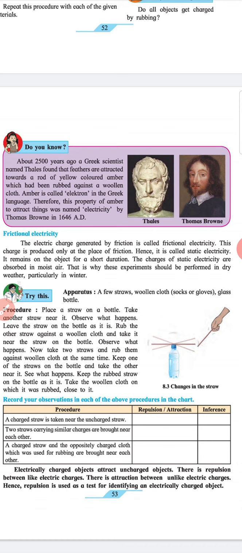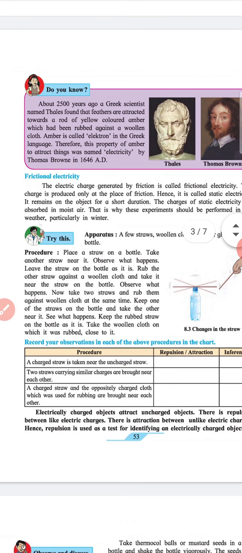Heading: Try this. Subheading: Apparatus. A few straws, woolen cloth (or socks or gloves), glass bottle. Procedure: Place a straw on the table, take another straw near it. Observe what happens. Leave the straw on the bottle as it is. Rub the other straw against a woolen cloth and take it near the straw on the bottle.